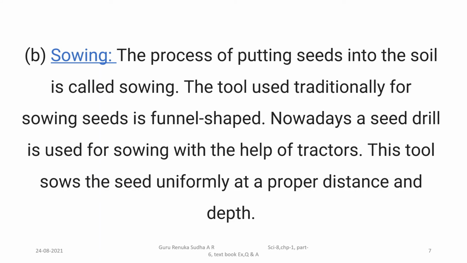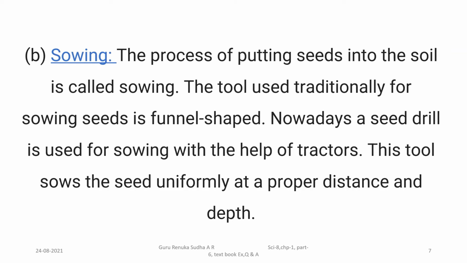Okay, for sowing, let us see what I have written. The process of putting seeds into soil is called sowing. The tool used traditionally for sowing seeds is funnel shaped. Nowadays, a seed drill is used for sowing with the help of a tractor.